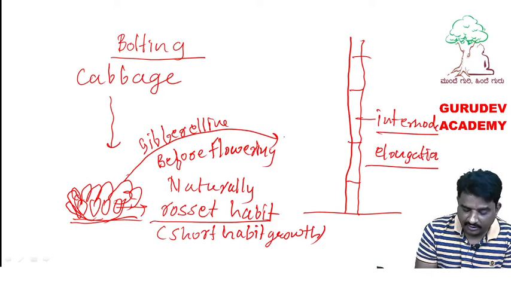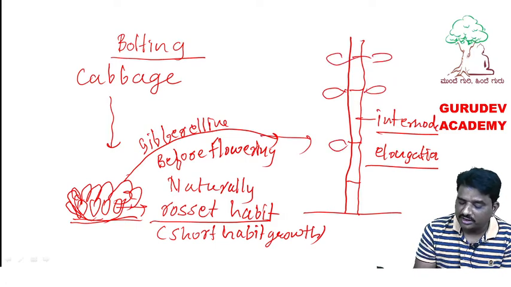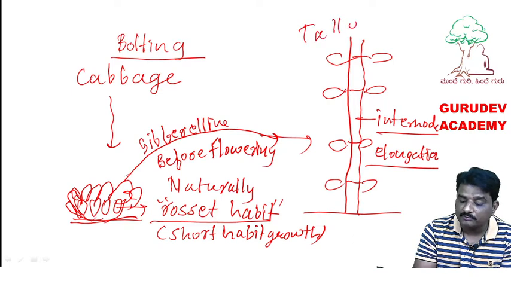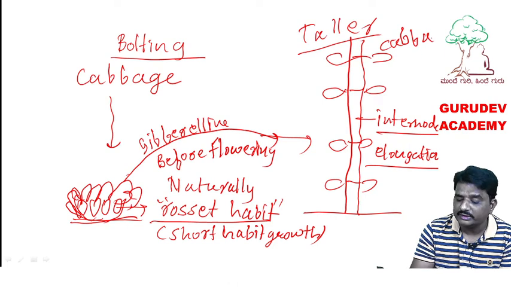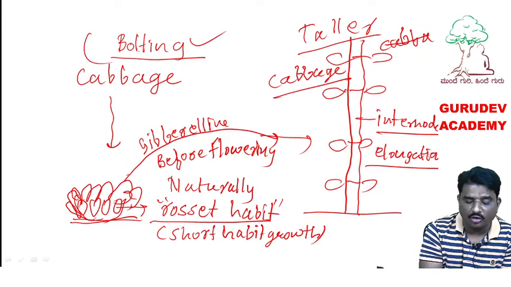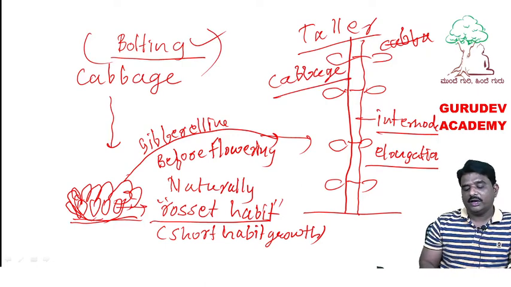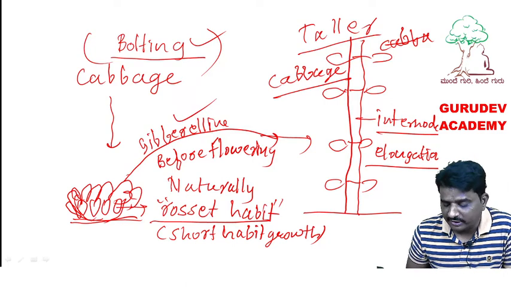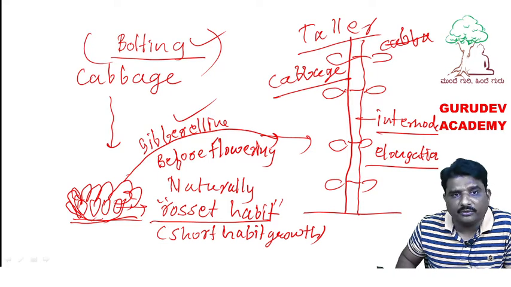So what happens on applying gibberellin? Internodal elongation happens before flowering, and the cabbage plant, which naturally has a short-height habit, that is rosette habit, will grow taller. This process is called growing taller. Can you tell me this phenomenon is called the bolting effect in rosette plants, by the application of which hormone? Gibberellin hormone. This taller growing habit is called the bolting effect.